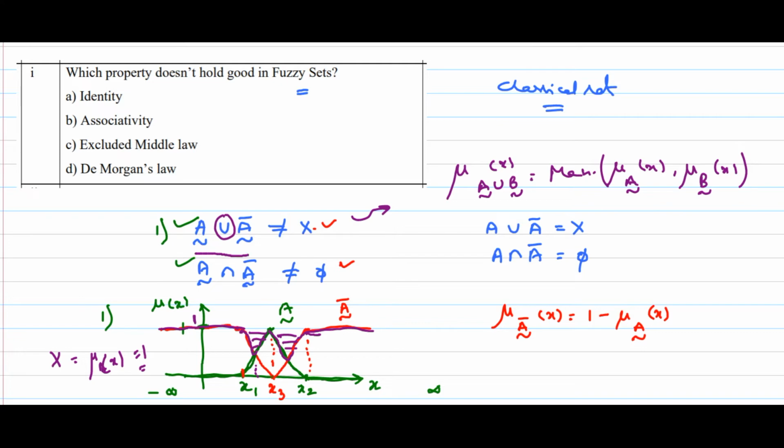So this law doesn't hold good. That's why we need to write like this: A union A bar is not equal to capital X. So the answer would be excluded middle law. Excluded middle law for this particular thing. So specifically this above one is called excluded middle, the law of excluded middle.